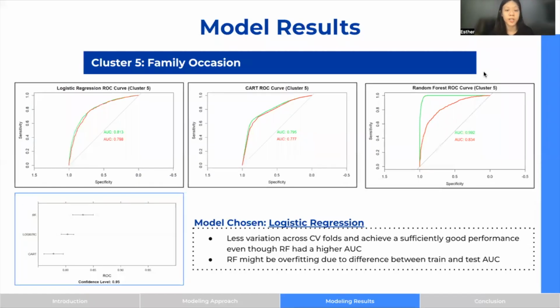Next, we'll be moving on to cluster 5. Cluster 5 consists of families who come with their children and babies, and they tend to have more special requests, and they also stay for a relatively longer time.